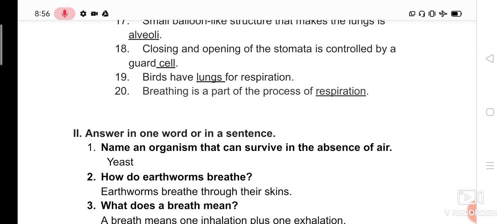20th one, breathing is a part of the process of respiration. Breathing is one of the parts of respiration. Breathing means inhalation and exhalation. Respiration means production of energy by the breakdown of food. There is a difference, but breathing is one of the parts of respiration.